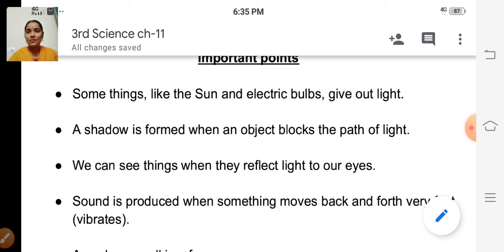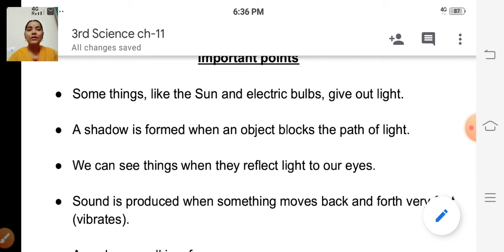So if you show a torch on a wall and if you place any solid things between the torch and the wall, then you can see the shadow of the thing on the wall. So how is the shadow formed? Because it blocks the path of light. So that shadow is formed.